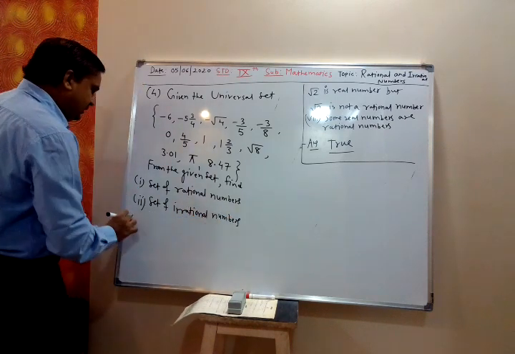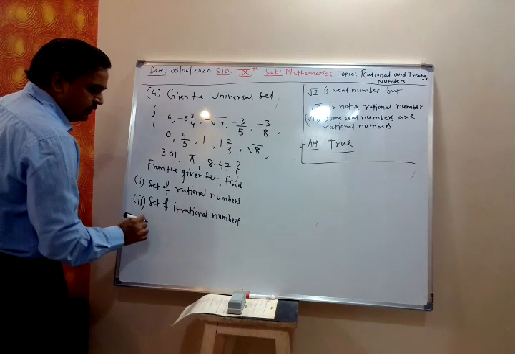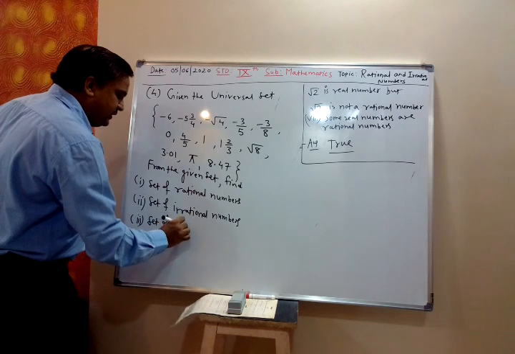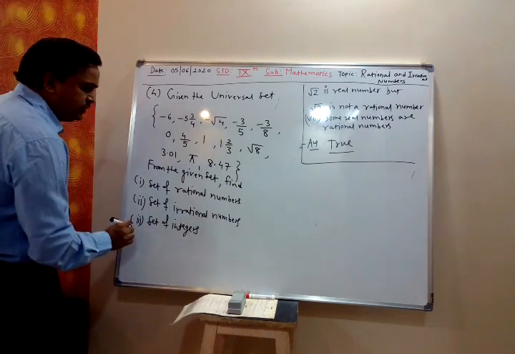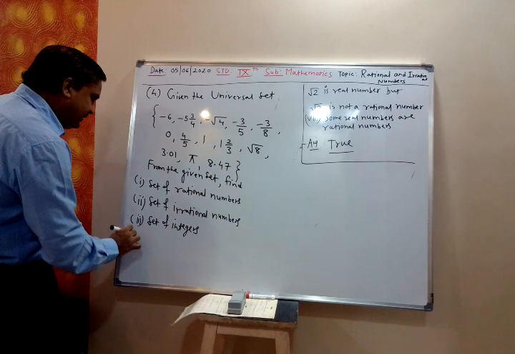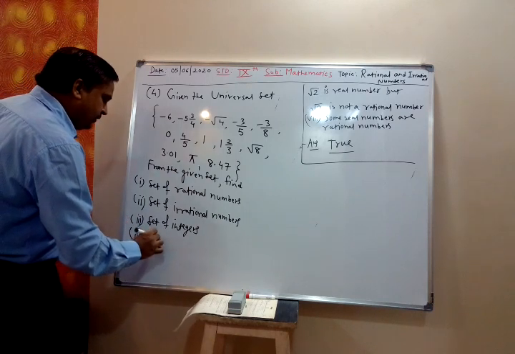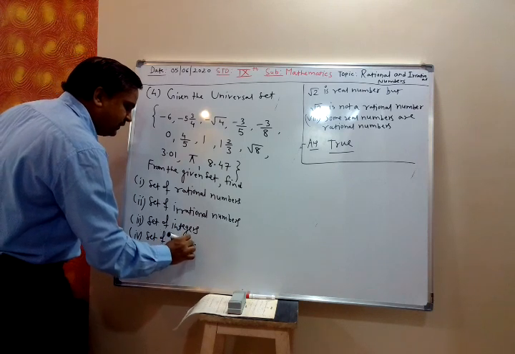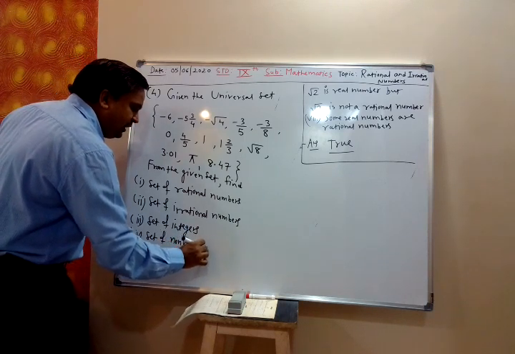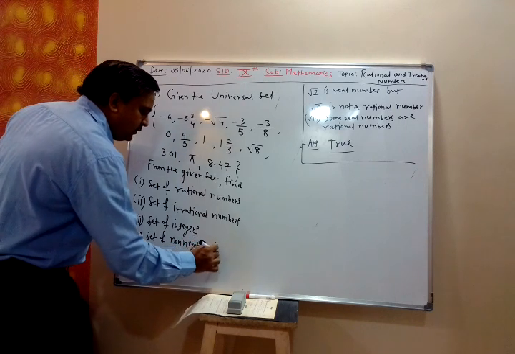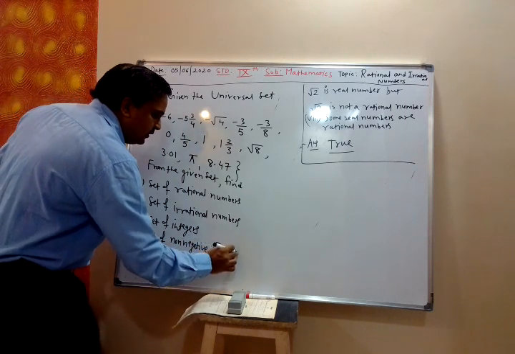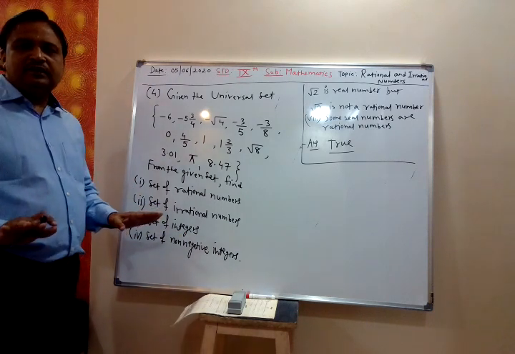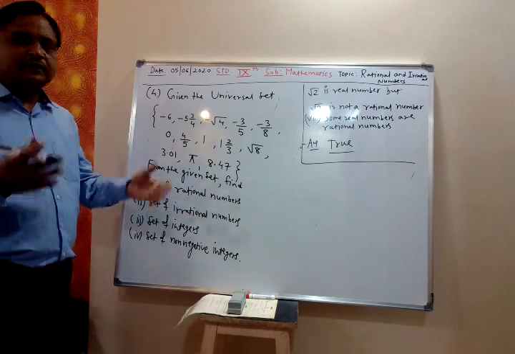Third, the set of integers. Fourth, the set of non-negative integers. Non-negative means either 0 or greater than 0. Non-negative means not negative, and not negative means either it is 0 or greater than 0.